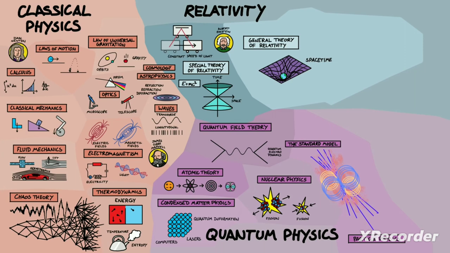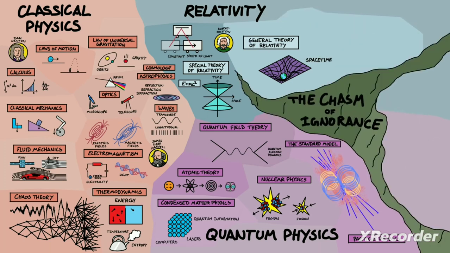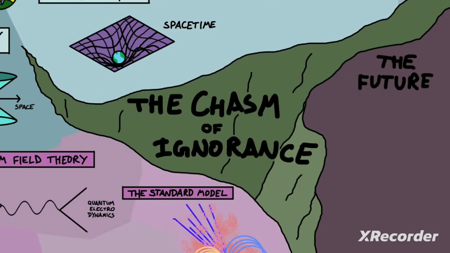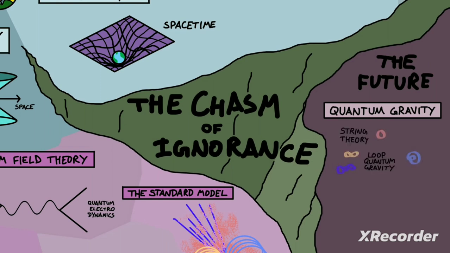Unfortunately, quantum field theory doesn't include gravity, and so physicists don't know how to join together quantum physics and the general theory of relativity, leading to the giant chasm of ignorance. One day in the future, we hope to close this chasm and come up with a theory of all of physics. We call it quantum gravity, and there are many attempts to do this. Some examples are string theory or loop quantum gravity, and there's many more.